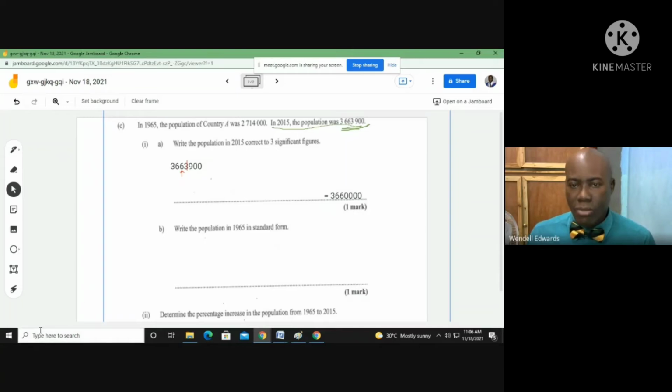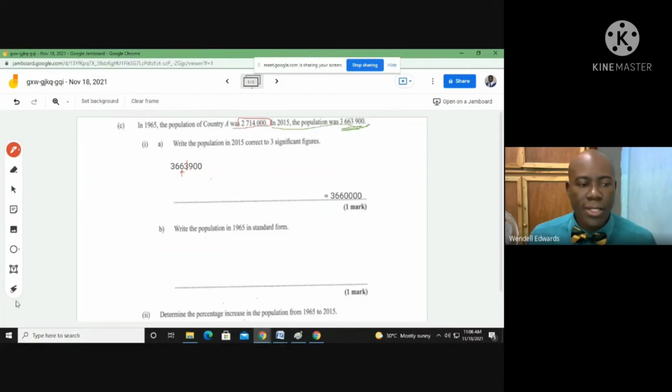The question went further by asking us to write the population in 1965 in standard form. So in 1965, we're dealing with 2,714,000. This was the population then.